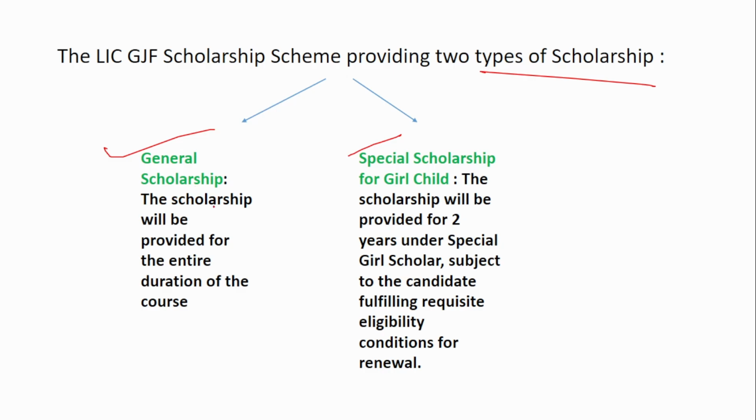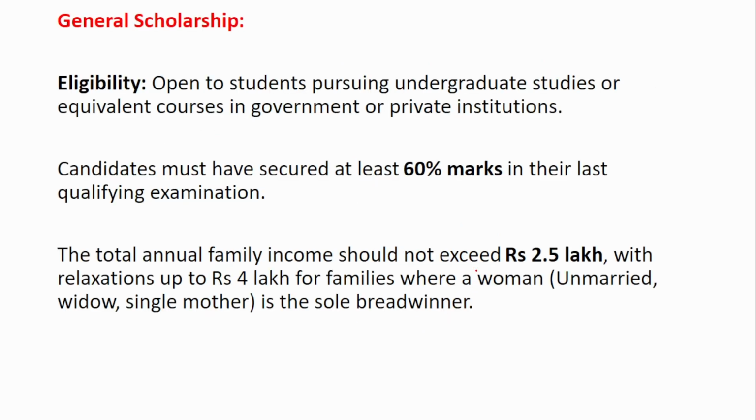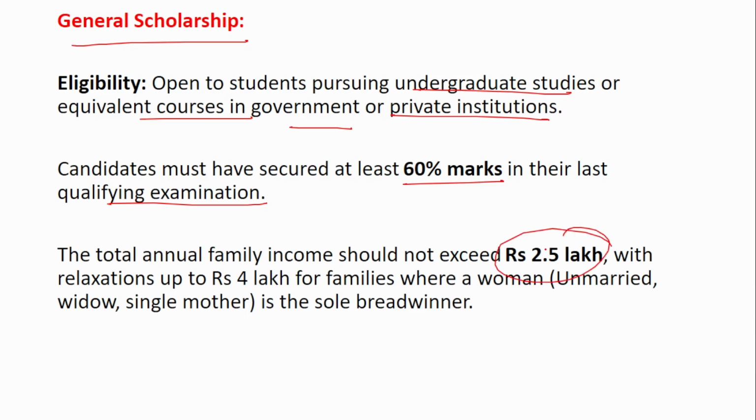Under the general scholarship, the scholarship will be provided for the entire duration of the course, and the special scholarship will be provided for 2 years under the special girl scholar, subject to the candidate fulfilling the eligibility criteria. Under the general scholarship, the eligibility is that it is open to students pursuing undergraduate studies or equivalent courses in government or private institutions, and the candidate must have scored at least 60% marks in their last qualifying examination. The total annual family income should not exceed 2.5 lakh, but there is an exception when a woman is the sole breadwinner. In that case, it can go up to 4 lakh.